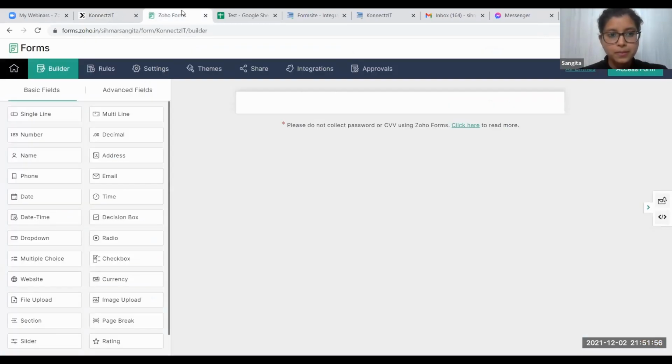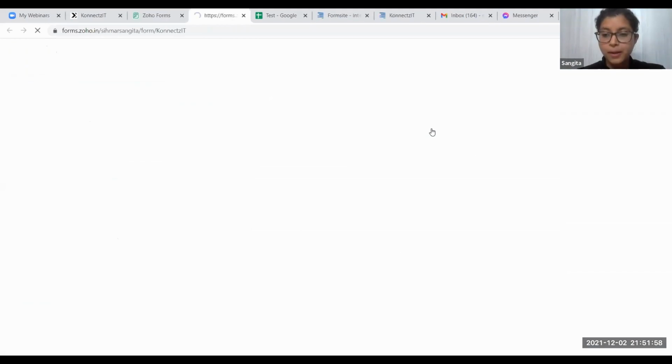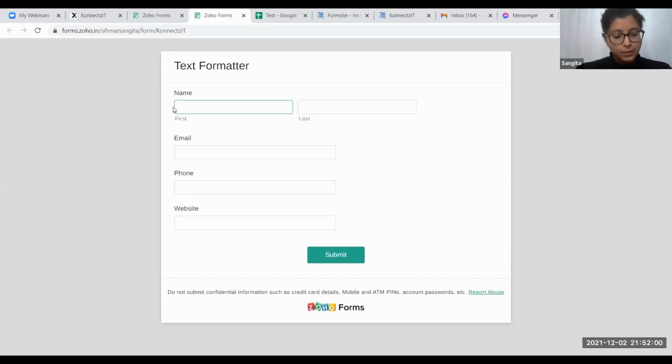So this is the form. I'm going to access the form now and fill in some details again.